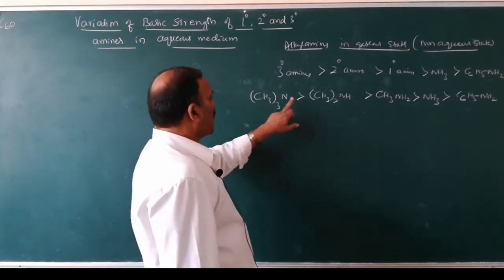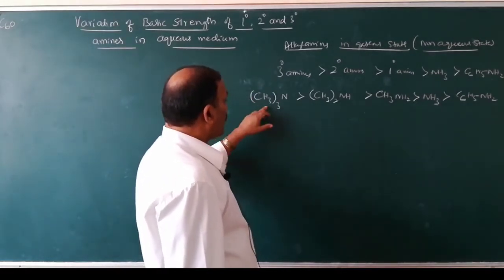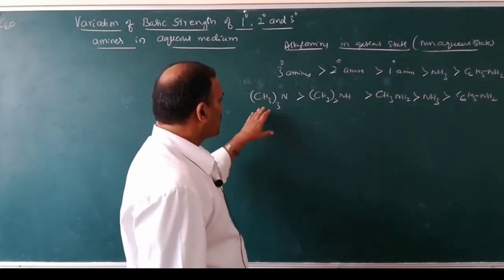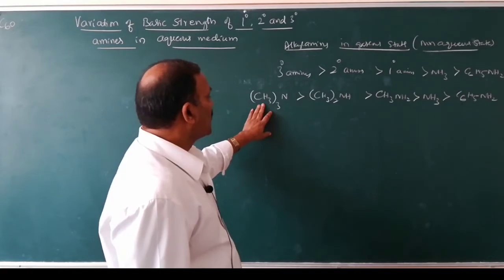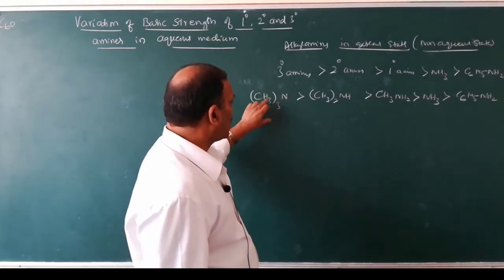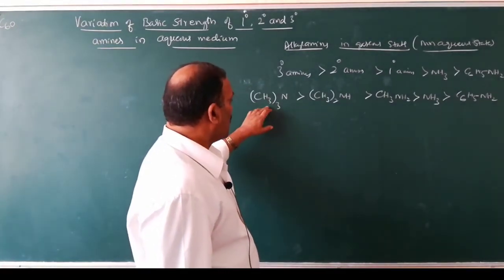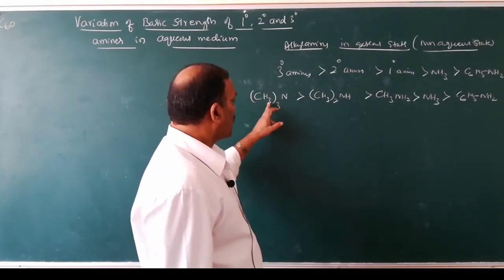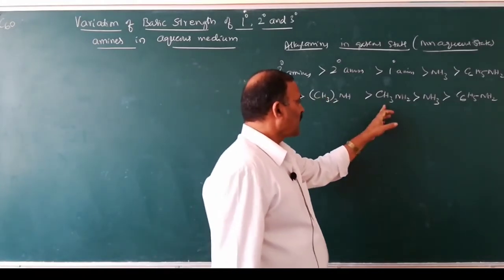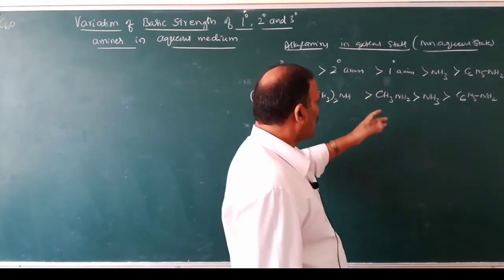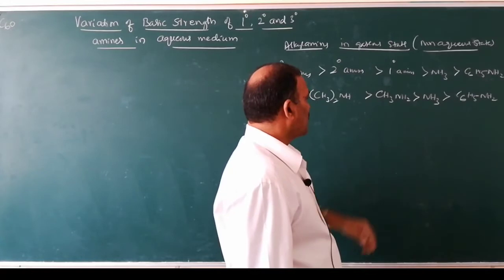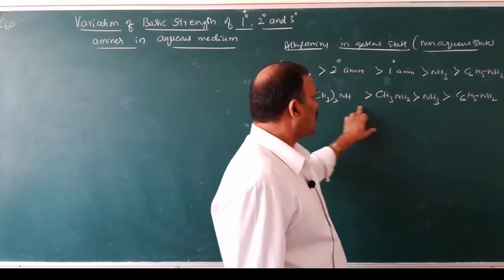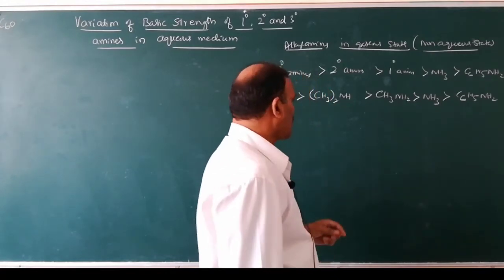Tertiary amines are more basic. As the number of alkyl groups increases, electron releasing capacity also increases. Therefore, tertiary amines contain 3 methyl groups, so the electron releasing effect is more. Therefore, they are more basic. Whereas primary amines contain fewer alkyl groups. They are less basic.